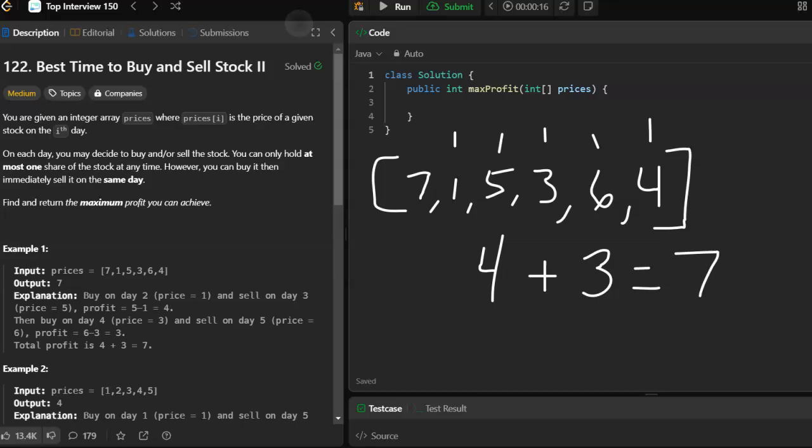We're not going to do paper gains. We're going to look at 2 and compare it to 1 and say that's a buy. So we make $1 on day 2, compare 3 to 2, we make $1 on day 3, we make $1 on day 4, we make $1 on day 5. Result is the same. It's 4. So let's look at the code for this.